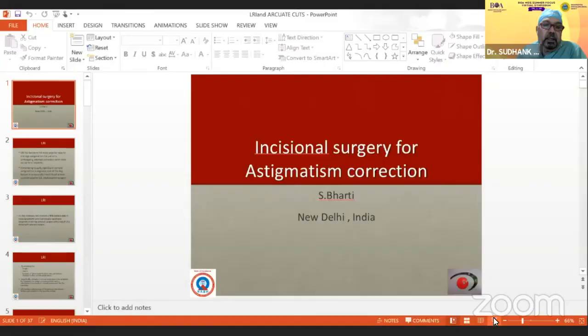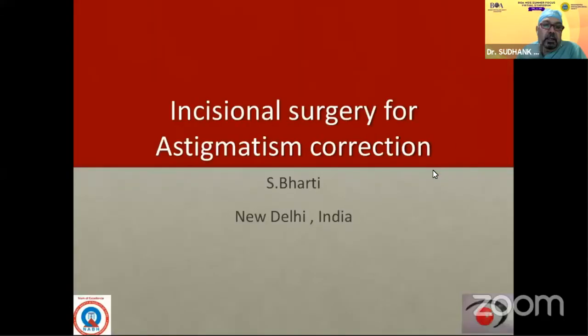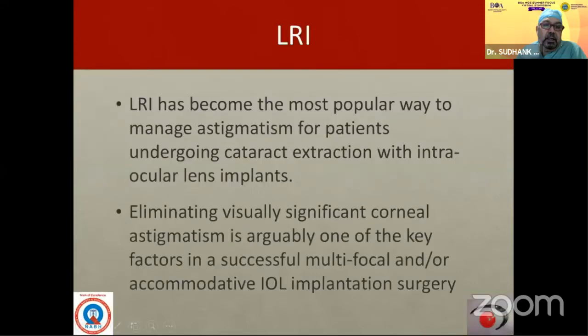So the most common system is limbal relaxing incision, during cataract surgery, or maybe after, whenever you want. And the most popular way of eliminating visually significant corneal astigmatism is one of the key factors in successful multifocal and or accommodative IOL implant surgery.